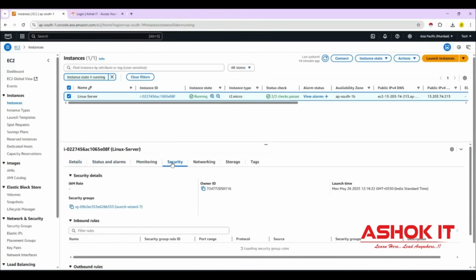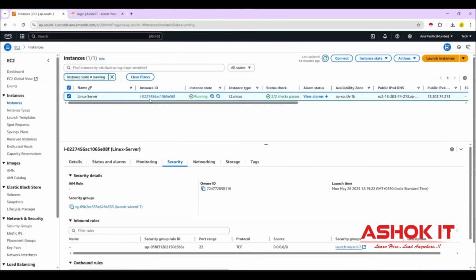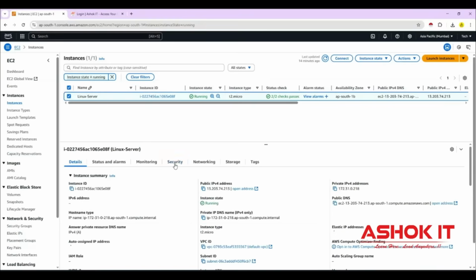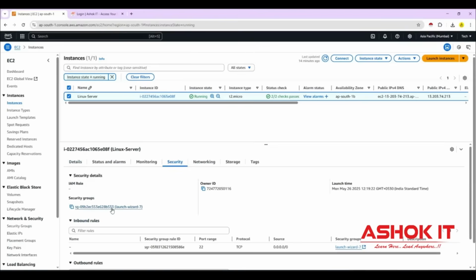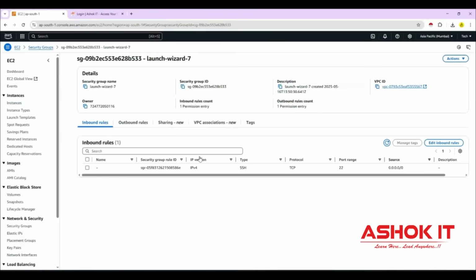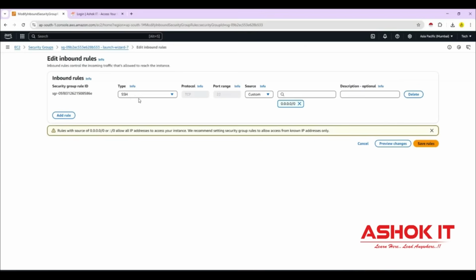This is our Linux virtual machine running in the AWS cloud. Select the machine, go to the security tab. For this machine, we attached one security group at the time of creating the machine. Click on this, go to inbound rules, edit inbound rules. Already the SSH protocol is enabled with port 22.